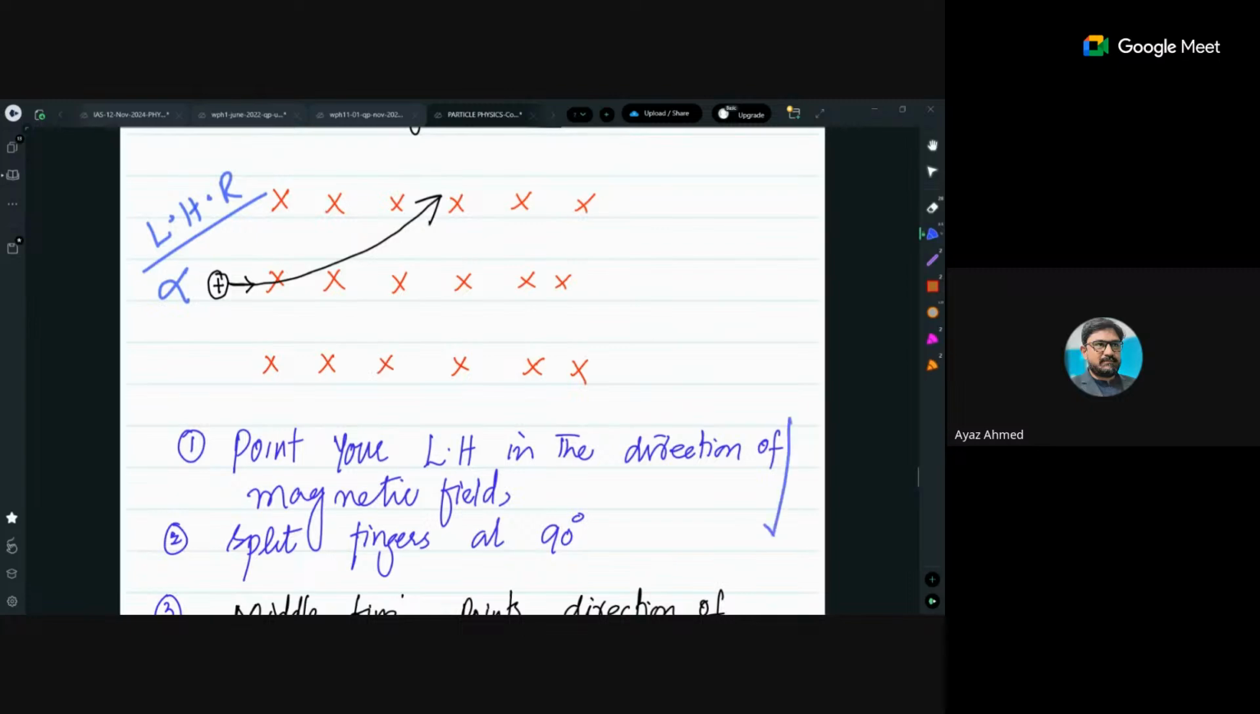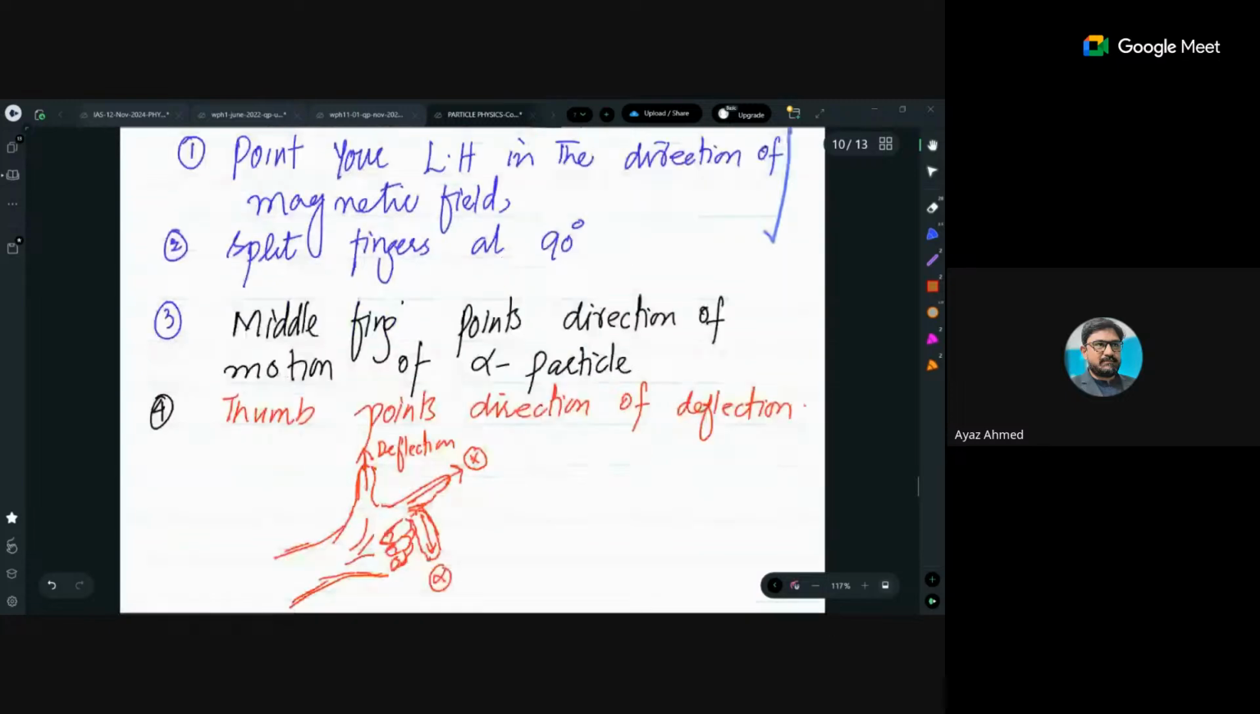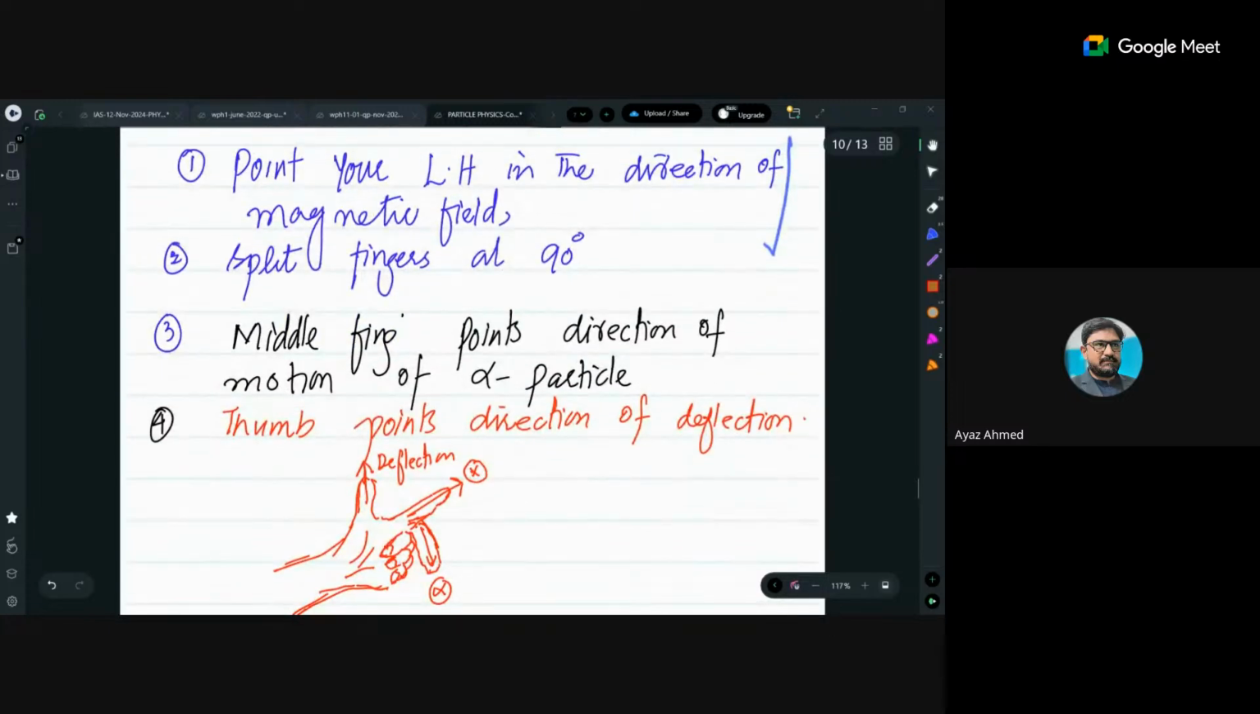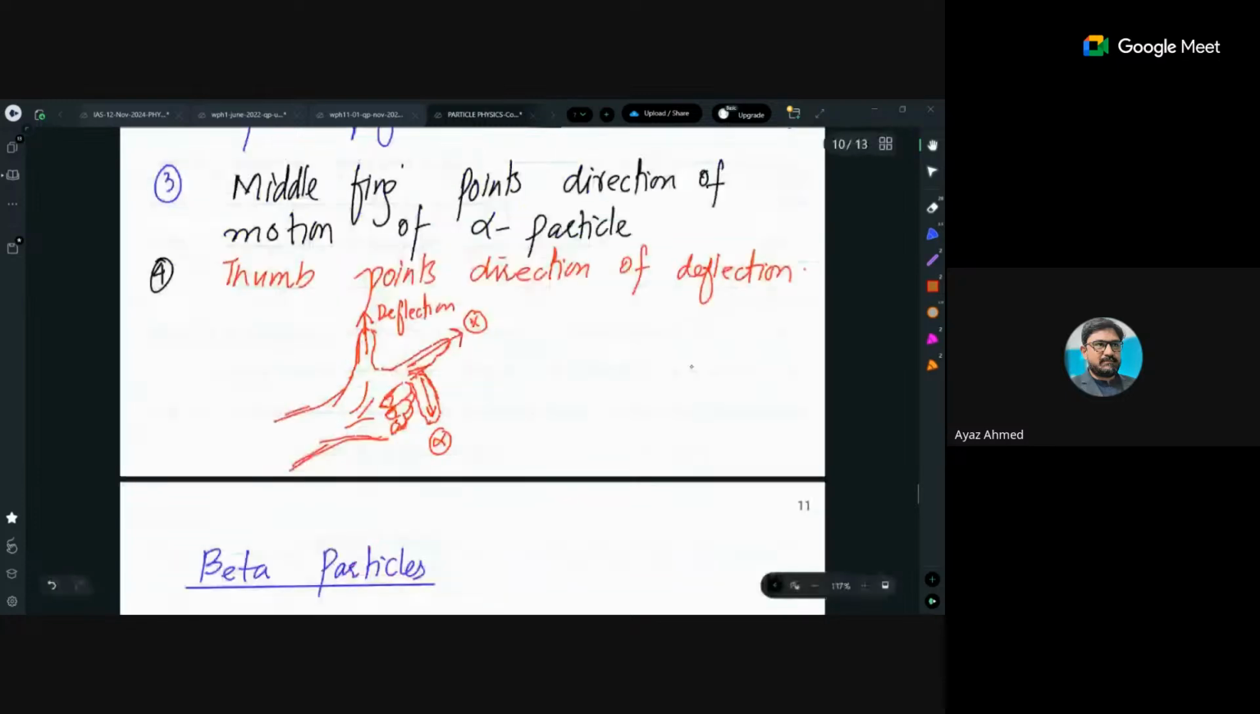Then we will discuss beta particle. Then this is what I have explained. I tried my best to explain this. I believe that you will not mind that diagram. Okay? Artistic approach is not good. That's why it was just to make you clear.